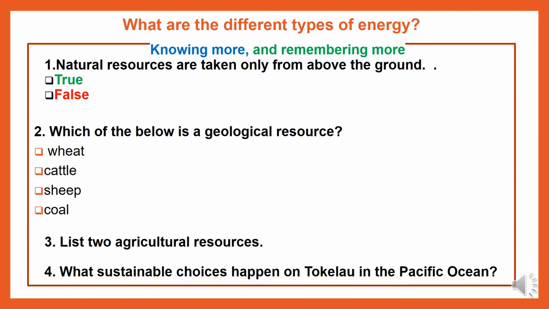Is it A, wheat, B, cattle, C, sheep, D, coal? Question 3. List 2 agricultural resources. Question 4. What sustainable choices happen on folklore in the Pacific Ocean?